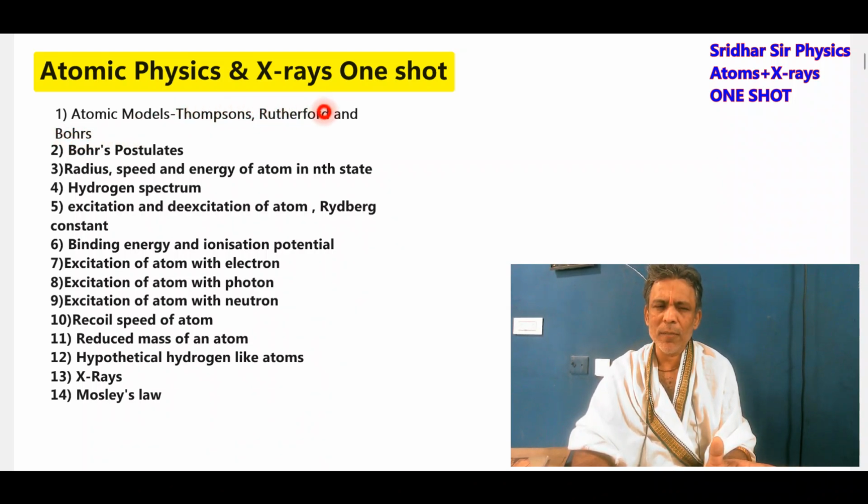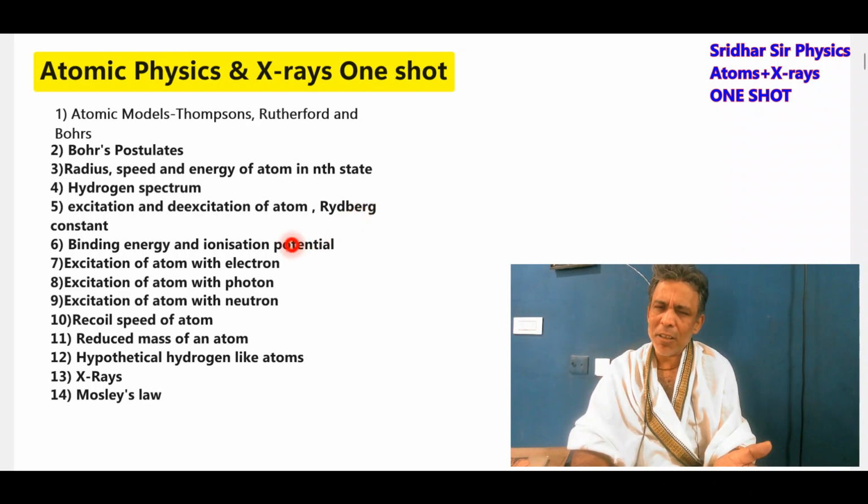First Thomson and Rutherford theoretically, then the Bohr model, Bohr postulates, then finding the expression for radius, speed, and energy of the atom in nth state when the electron is revolving in the nth orbit, then hydrogen spectrum, excitation and de-excitation of atom, Rydberg constant,